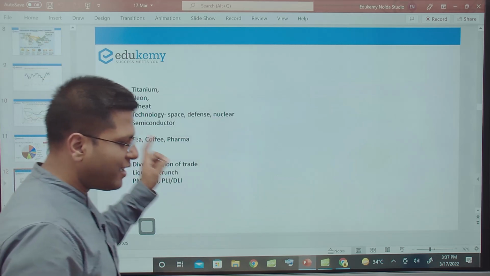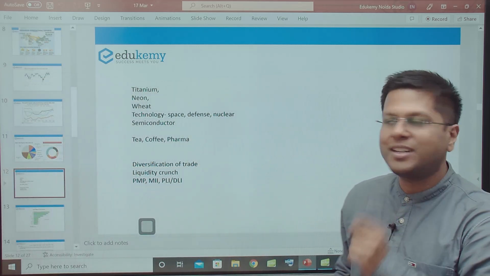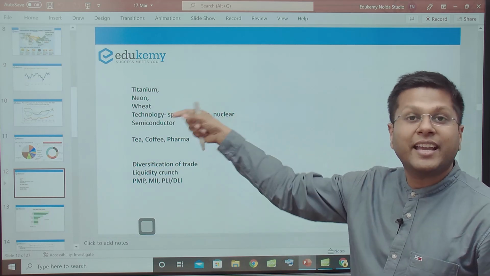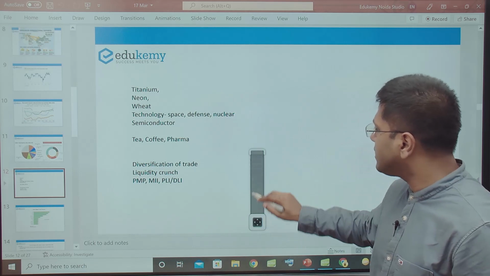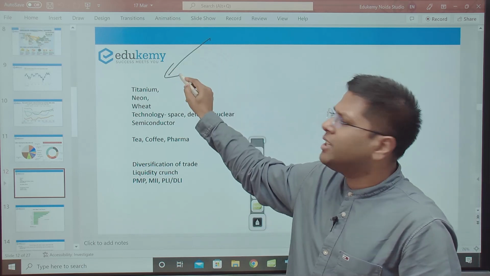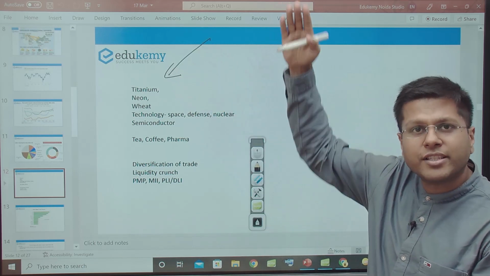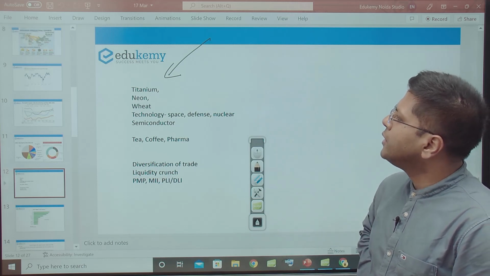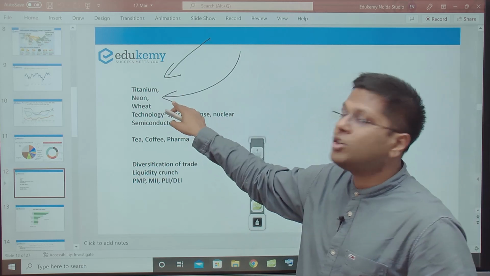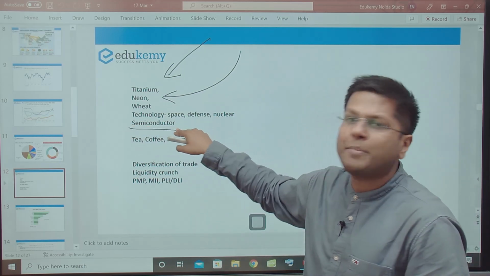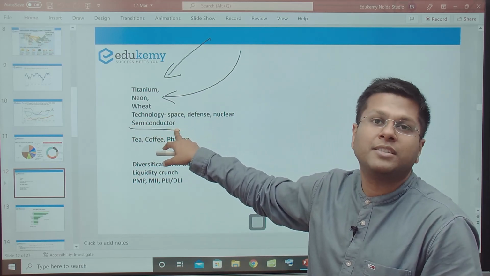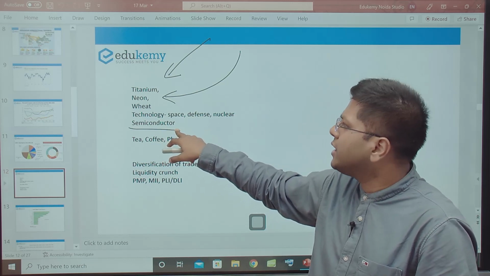But then Russia exports, Ukraine exports some important products. For example, titanium is used in creation of aviation devices. Right, titanium, even lighter than aluminium, is used for creation of those devices which can fly up high above. So that export, neon is utilized in electronics industry. It is further going to accentuate the semiconductor crisis around the whole world. What to do? We will have to face this. Everybody will have to face this.